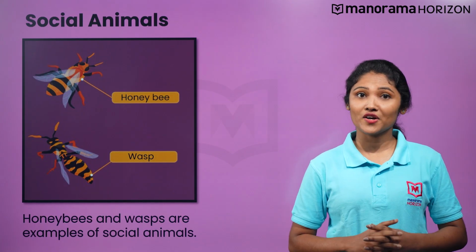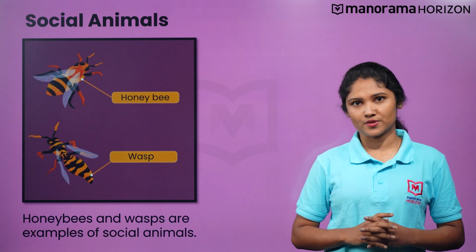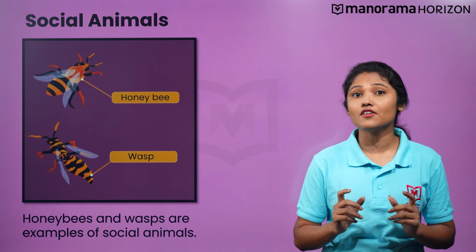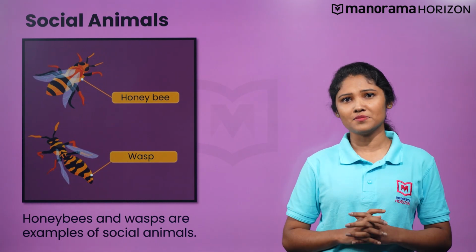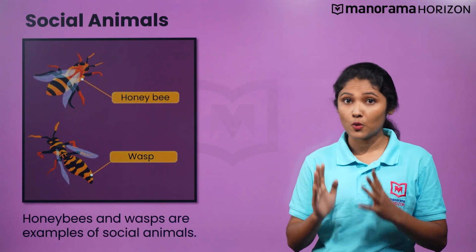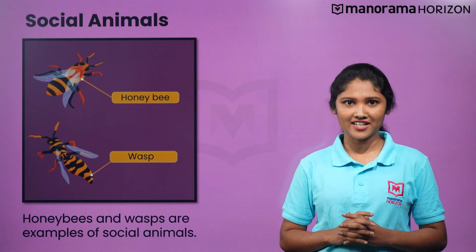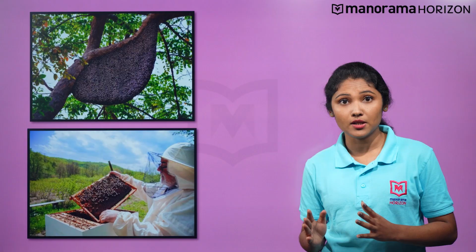Humans are social organisms and live in groups. Can you give some other examples of social organisms? Honeybees and wasps are common examples, right? You must have seen beehives that are smoked by beekeepers to extract honey. So, honeybees are social animals and live in a group.